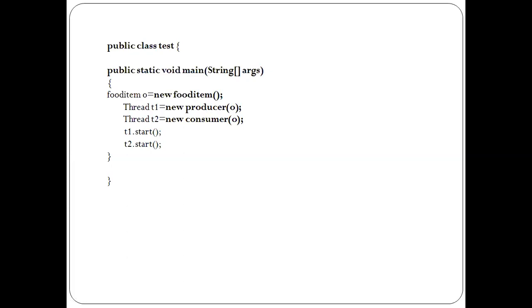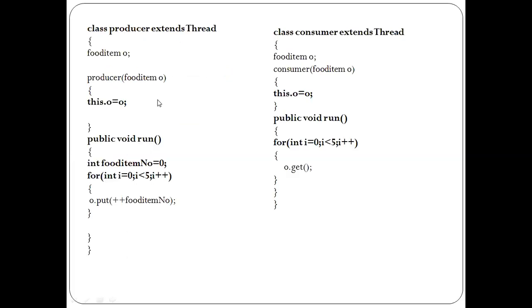I want to call the put method using the Producer class and the get method using the Consumer class. To call those methods, I must have an object, because there is no relation between the FoodItem class and the Producer and Consumer classes. So to access FoodItem methods inside Producer, you need an object of FoodItem. That's why I have declared that object as a data field in both.